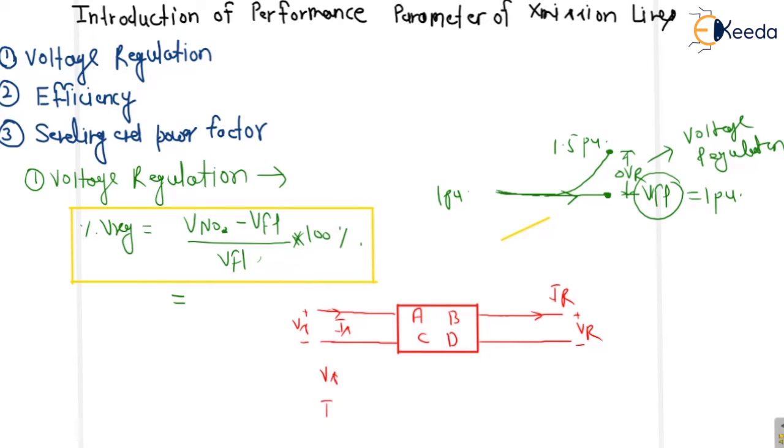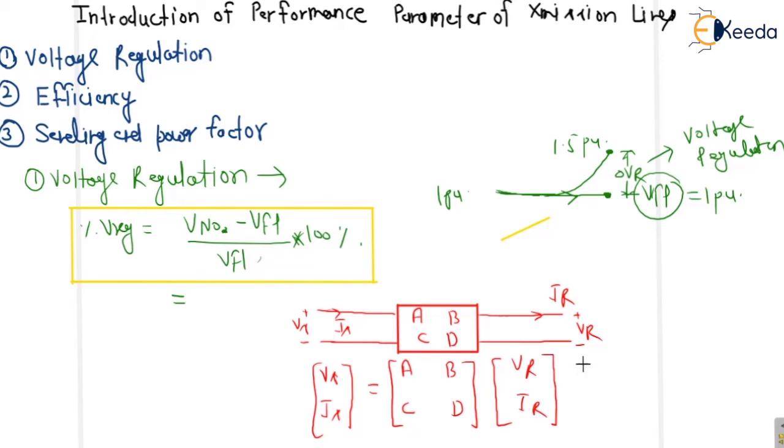This will be Vs and this will be Is. So we can write like this: Vs, Is, and we have derived this in network A, B, C and D. And here it will be VR and IR.